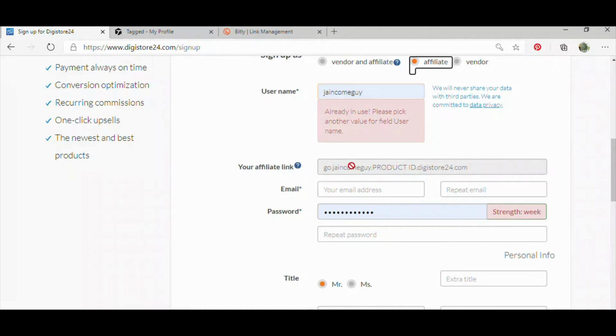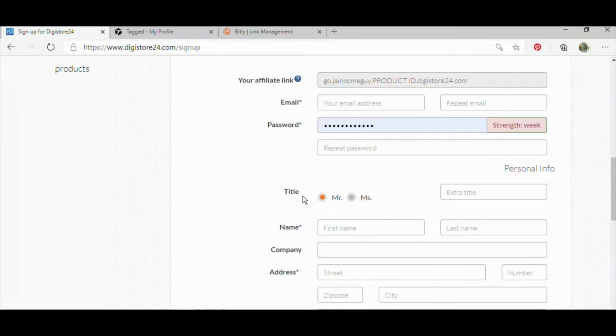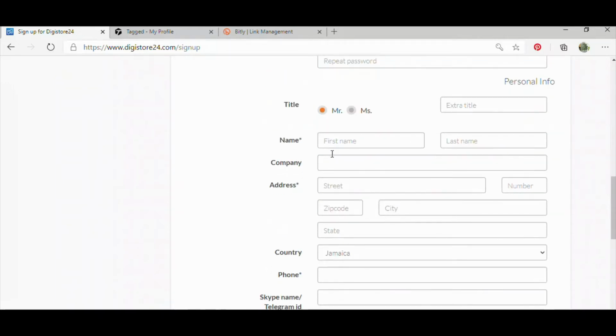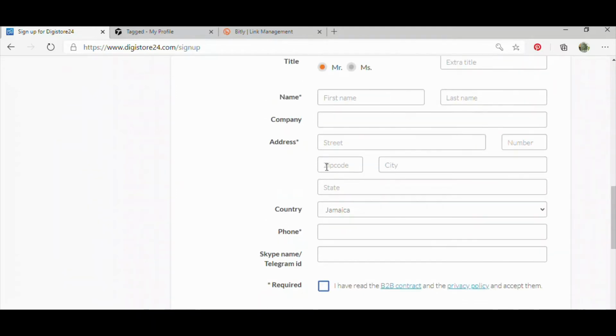This is not recommended, so you're going to leave this blank, and you're going to put in your email. You're going to put in a password. You're going to put in your title, if you are a male or a female. You're going to put in your first name, your last name, the company name. You can just put in your first name and the last name as well.